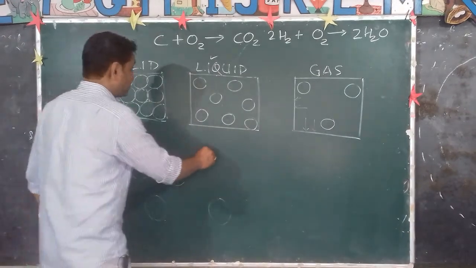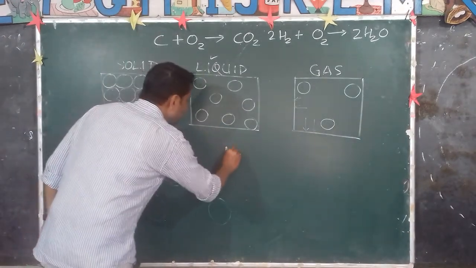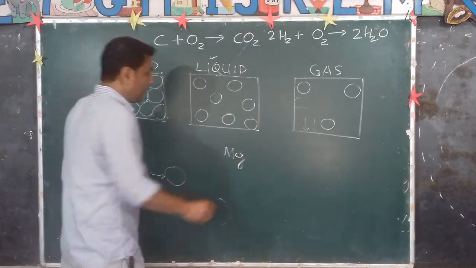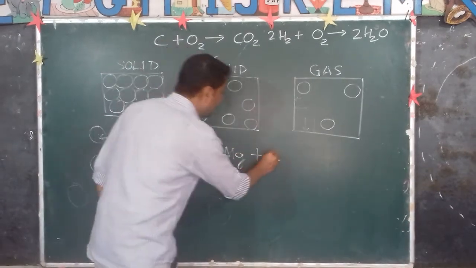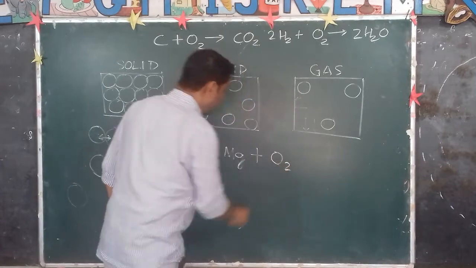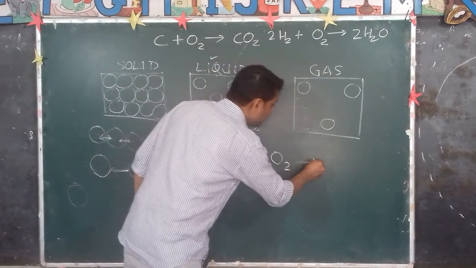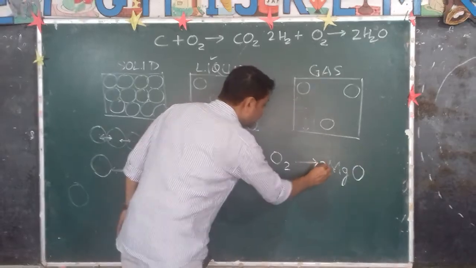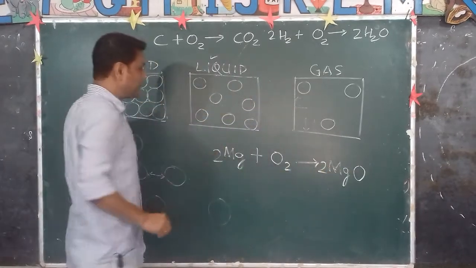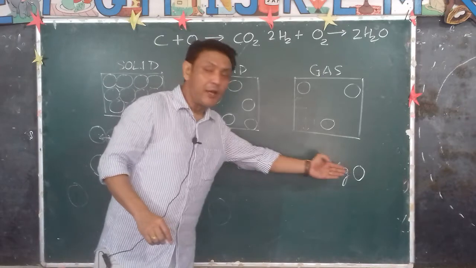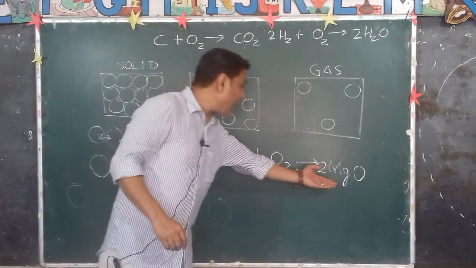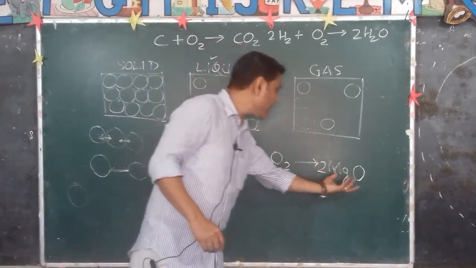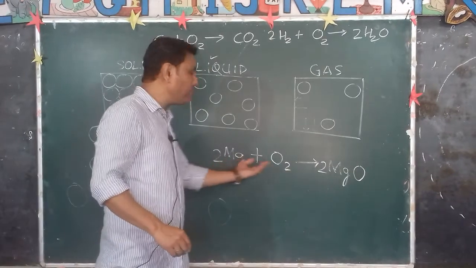Okay? So magnesium burns very, very brightly in oxygen to produce magnesium oxide. If we balance it, 2 Mg plus O2 produces 2 MgO. So an ash-like substance, magnesium oxide, is formed when magnesium burns in oxygen.